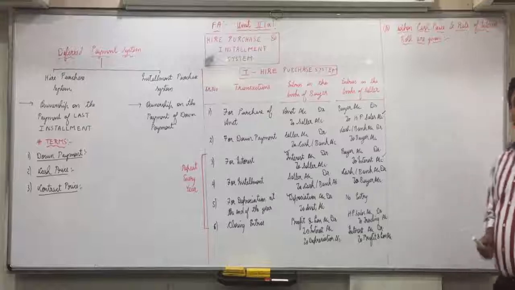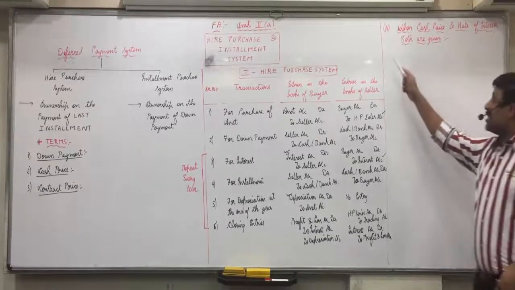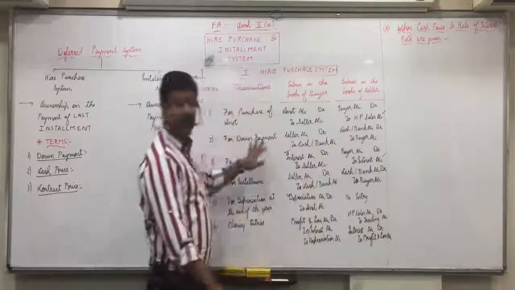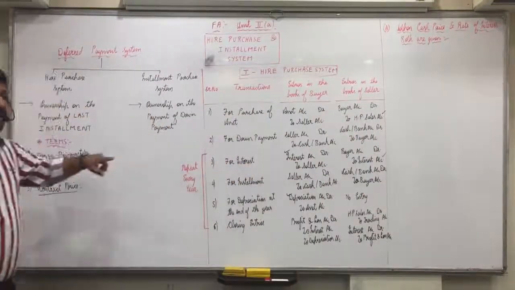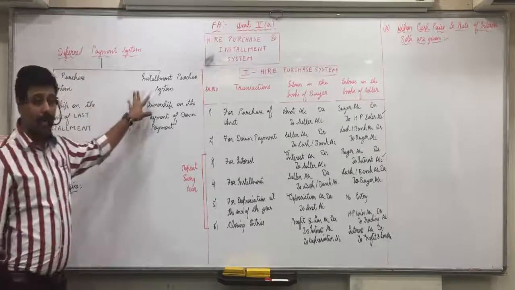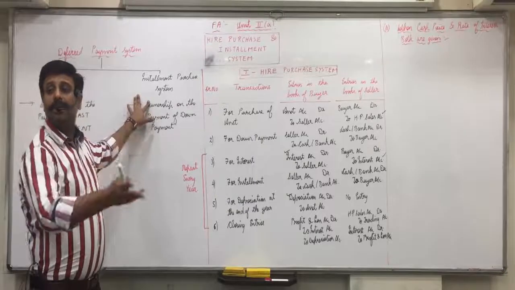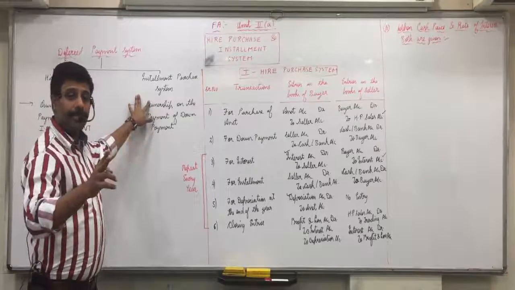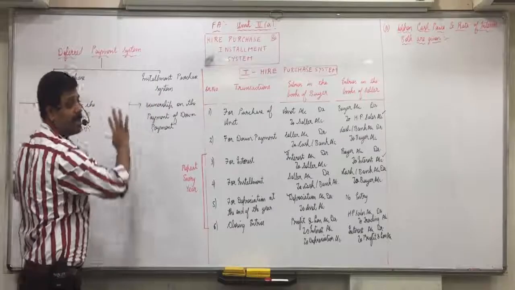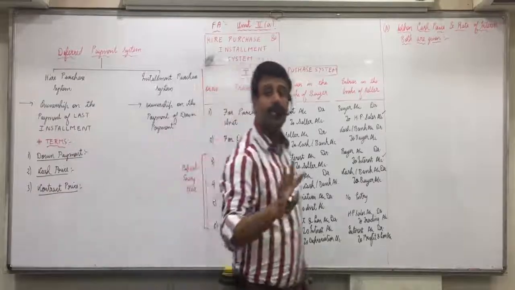Now be attentive everyone. First type of questions we take up. Remember, in any of the types of questions, accounting will remain same. And whether you solve a question under hire purchase system or installment system, workings will remain same. Accounting will differ, but workings of that type of question will remain same. Means in both of these you can have four types of questions.